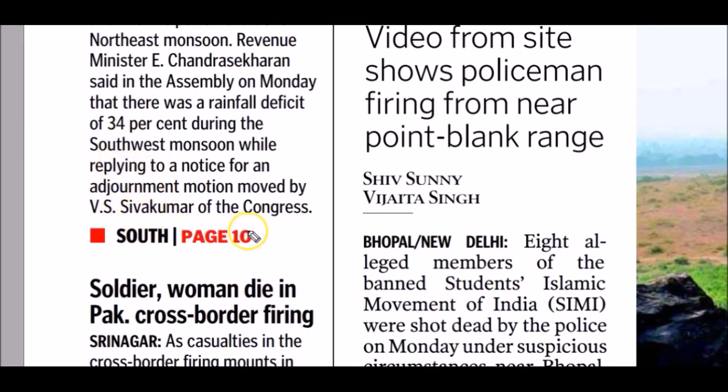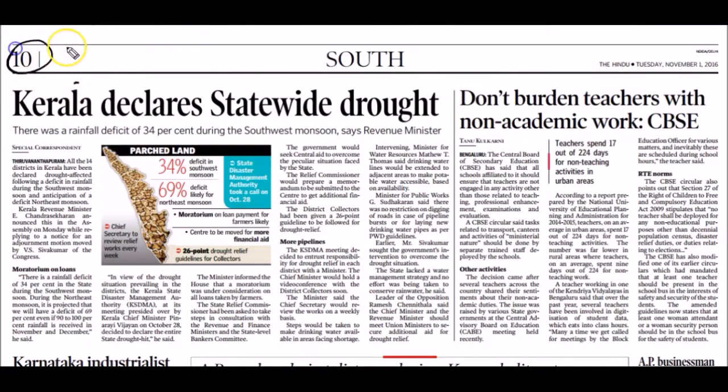So here, we have to visit page number 10 to read about the article in detail. So let's go to page number 10. On page number 10 you can see "Kerala declares statewide drought",